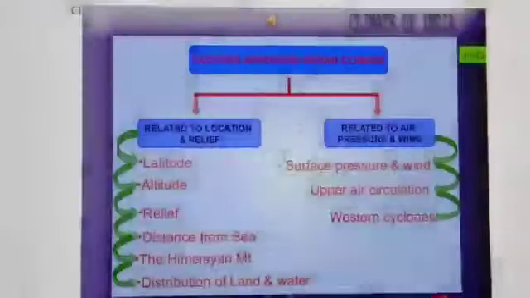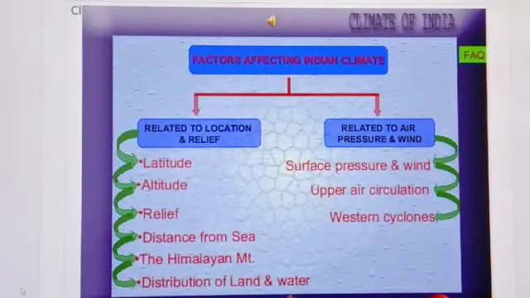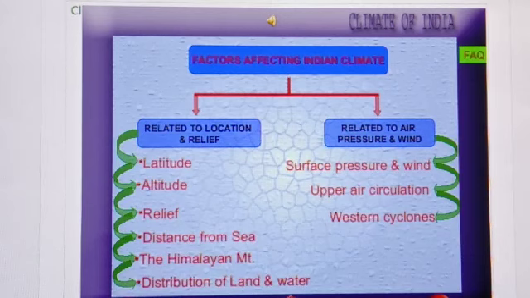Now come to the next, that is factors affecting the Indian climate. So children, the factors which we have studied, these factors only affect the Indian climate. Now we will study how these factors affect Indian climate in detail in the next video. So again you can see the factors are the same: latitude, altitude, relief, distance from sea, Himalayan mountain, distribution of land and water, then surface winds, upper air circulation and western cyclonic disturbance.